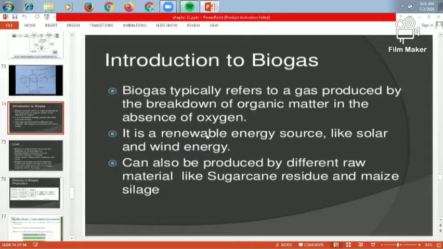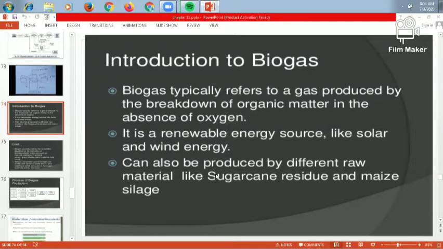It is a renewable energy source like solar and wind energy. It is a renewable source, meaning the energy can be used again and again. So this is a renewable source of energy like solar and wind, and it can also be produced from different raw materials like sugarcane residue and the maize plant.